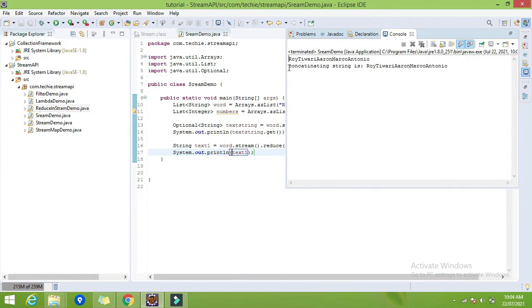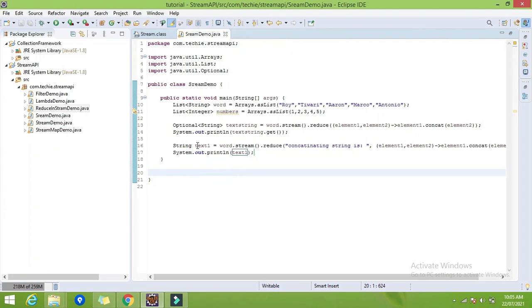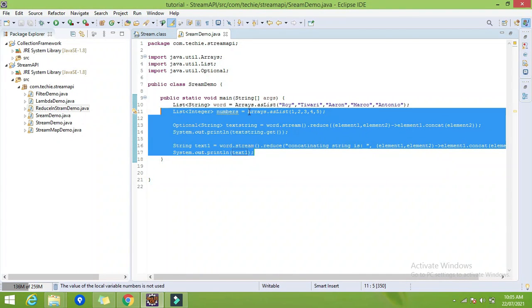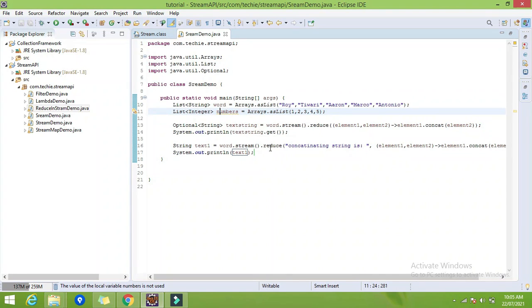So here you can find our answer is concatenating string: Roy, Tiwari, Margonte, right? So this is all about the reduce function. In reduce function, what we are doing, we are reducing the stream of elements into a single element, and in the second variant we have one extra parameter, that is the initial value for this operation. So this is all about the reduce function using the string, right? Now I will explain using the integer.